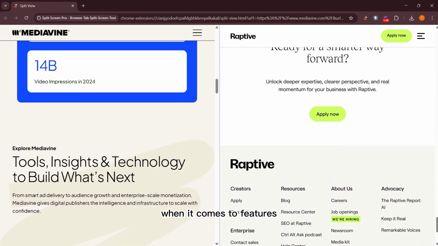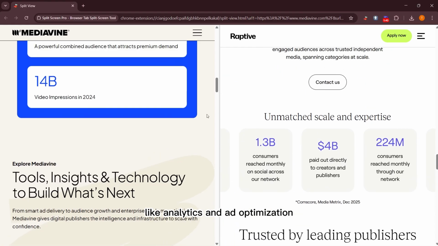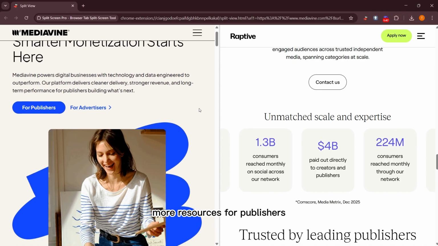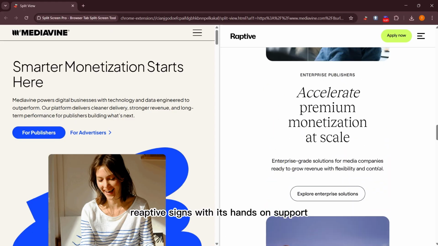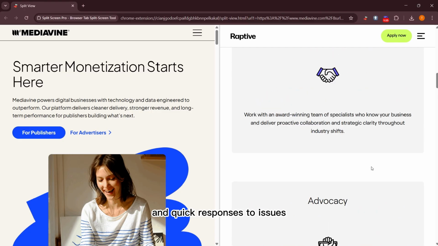When it comes to features, both platforms offer similar tools like analytics and ad optimization. However, Mediavine tends to provide more resources for publishers focused on content creation. Raptive shines with its hands-on support and quick responses to issues.